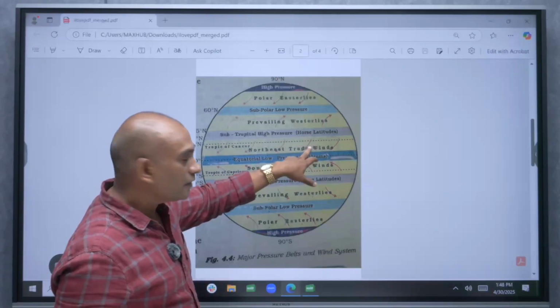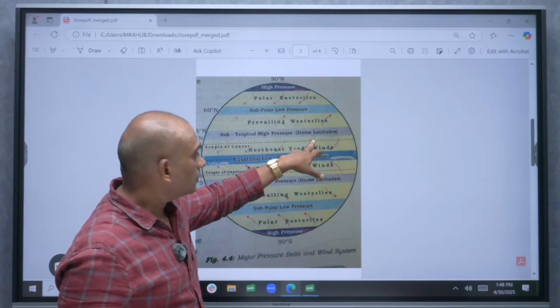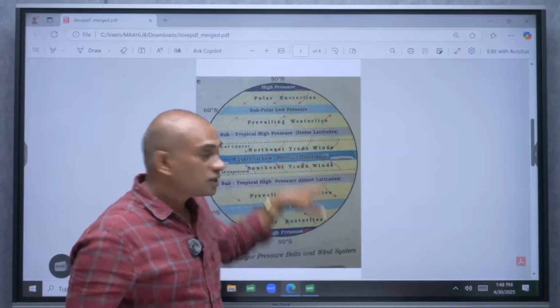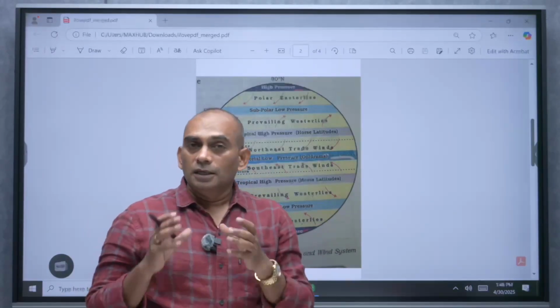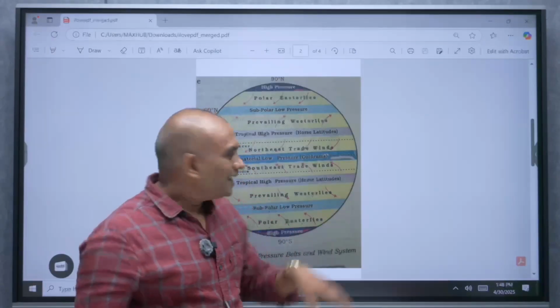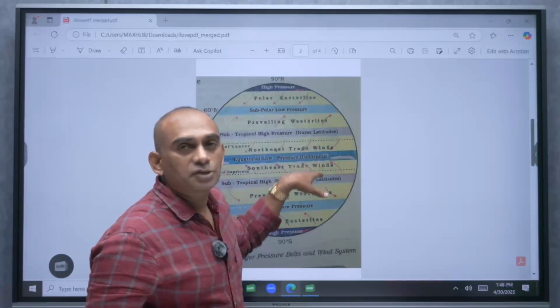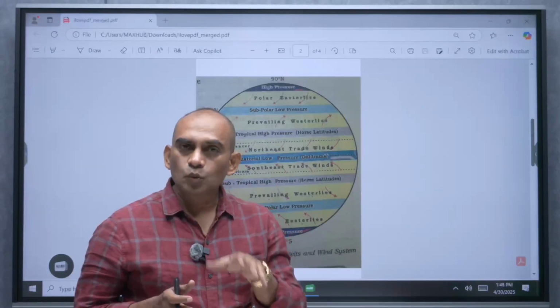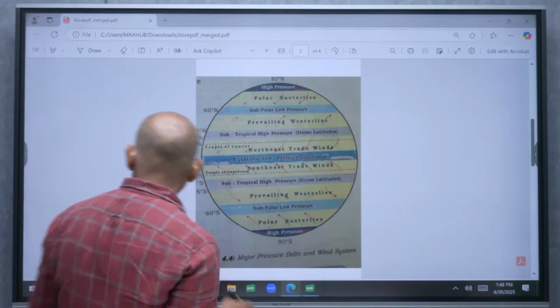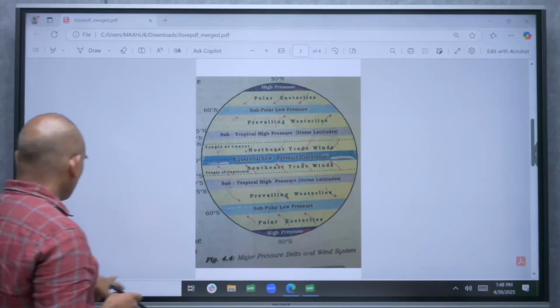And here trade winds are also blowing from the east. So these trade winds are also nothing but easterlies. But merchant sailors named these easterlies as trade winds because these winds help them to sail towards the west. Okay, so these are permanent winds.